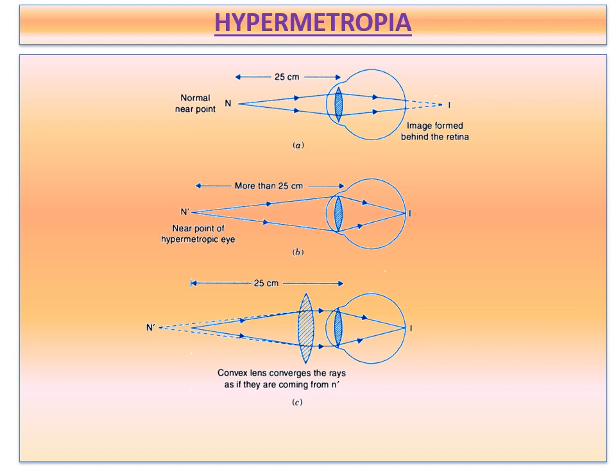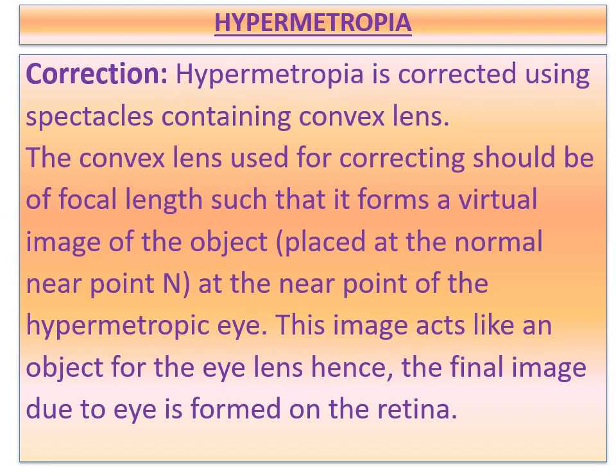So I hope you have understood this condition, children. You have to remember here, hypermetropia is corrected using spectacles containing a convex lens. The convex lens used for correcting should be of focal length such that it forms a virtual image of the object placed at the normal near point. That means at the near point of the hypermetropic eye. So this image acts like an object for the eye lens, hence the final image due to the eye is formed on the retina. So what all I explained diagrammatically, that is written here. Once again you see and observe carefully.